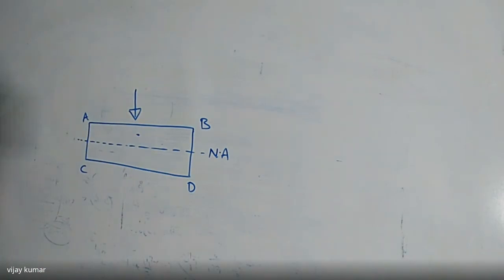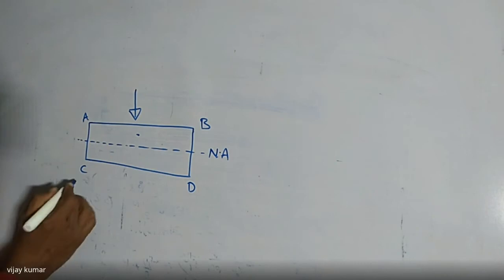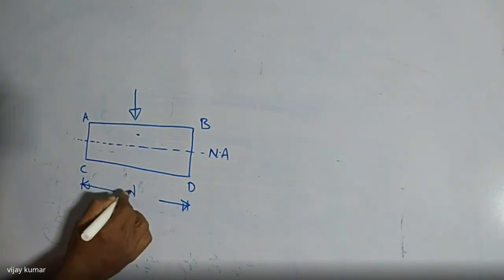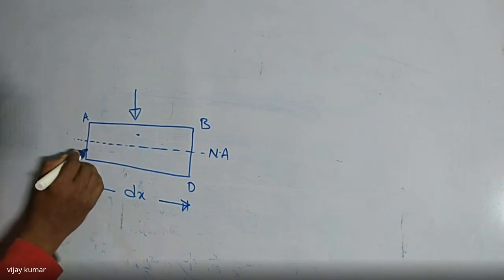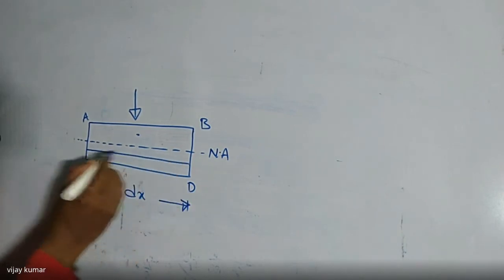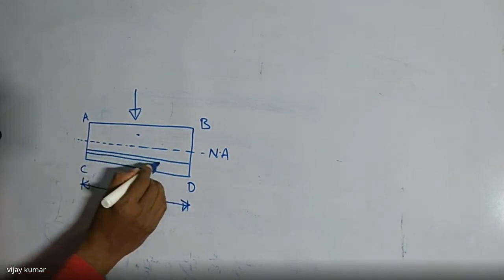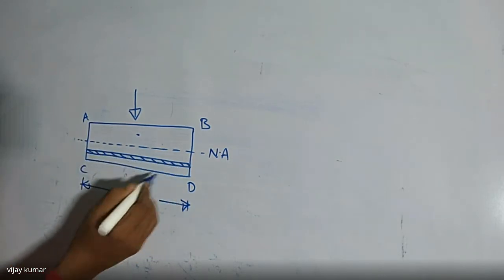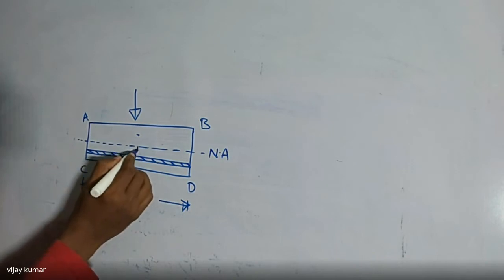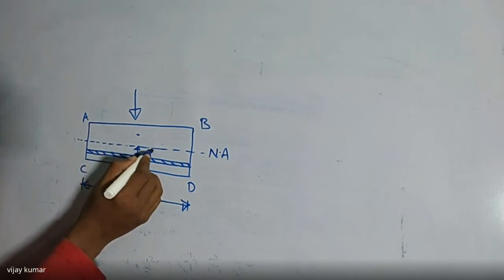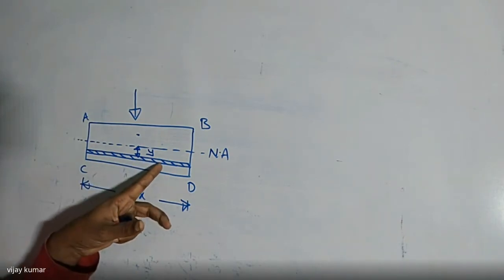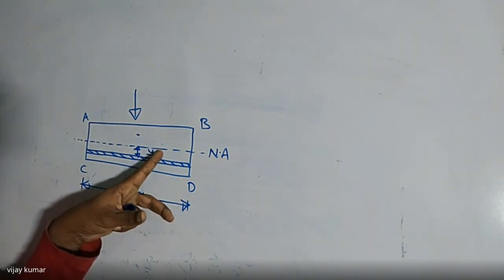Where the beam is subject to bending stress, this is the length of the beam. I'm writing here dx. Here I'm going to consider a small elemental layer, also called a small elemental area, which has a length of dx, at a distance of y from the neutral axis. Y is nothing but the distance of the small elemental area from the neutral axis.